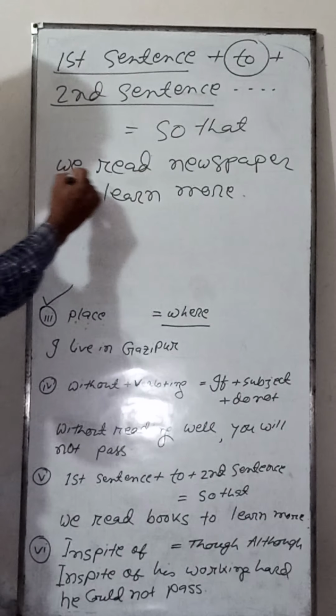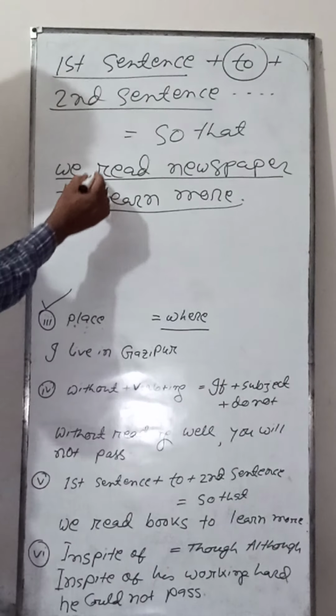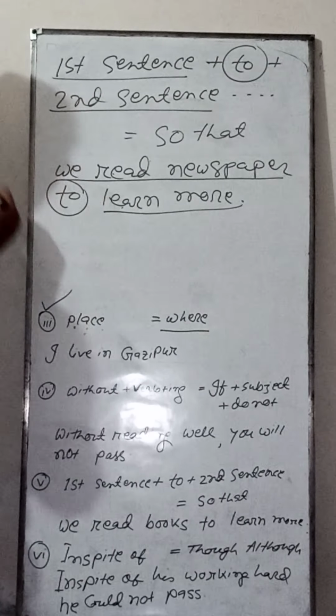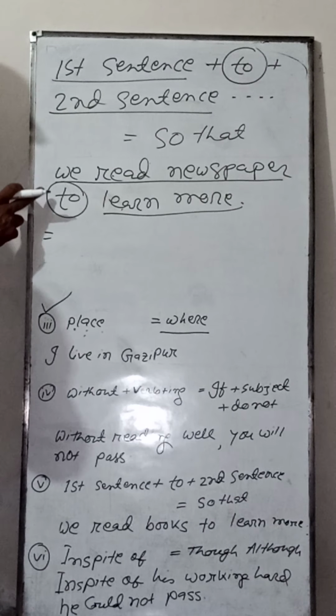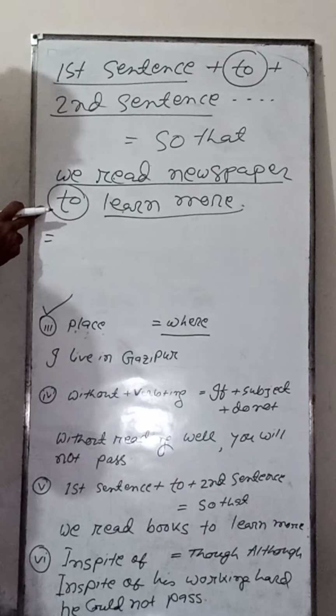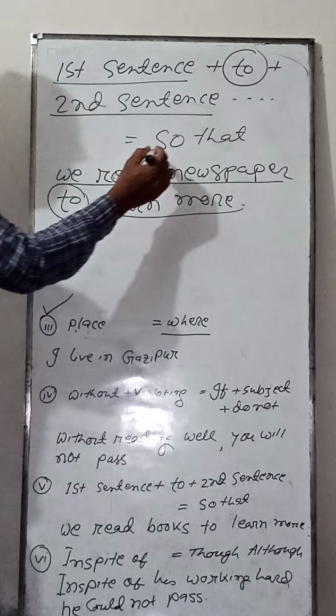We read newspaper is a sentence. Learn more is a sentence. These two sentences are joined with the preposition to. If you find such kinds of sentence, this is a simple sentence. But if you want to change this simple sentence to complex, you have to add so that.